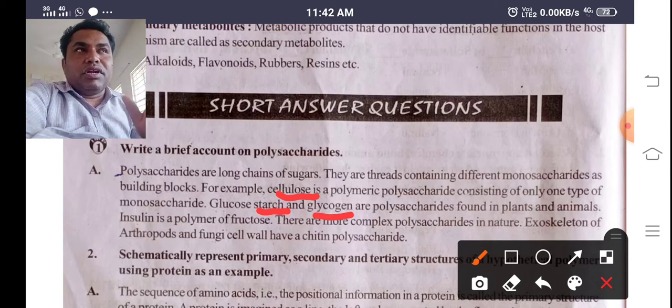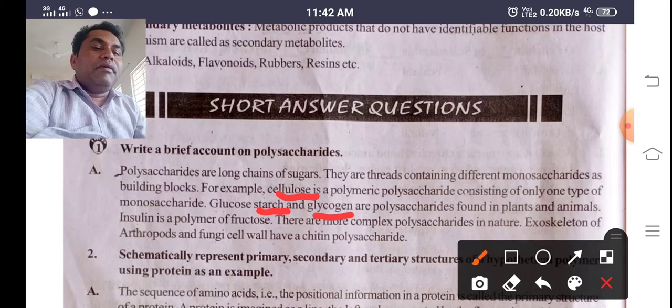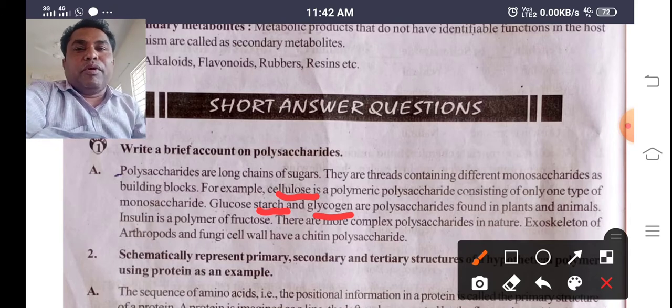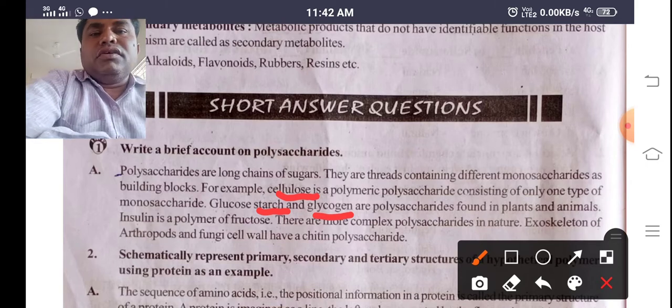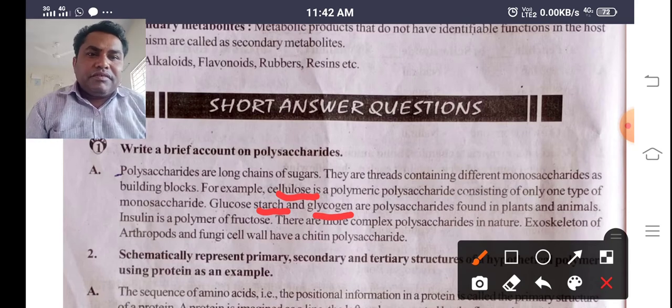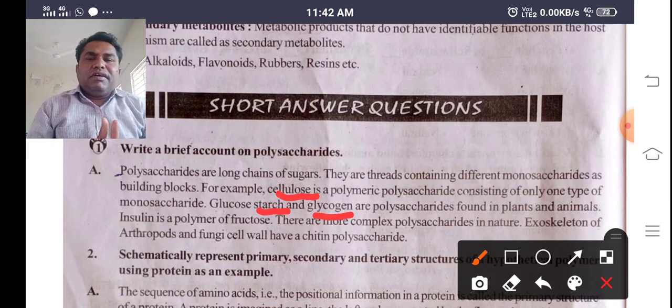The cockroach's outer layer, the exoskeleton, is mainly made up of a polysaccharide called chitin. The fungi cell wall also has chitin, a polysaccharide.